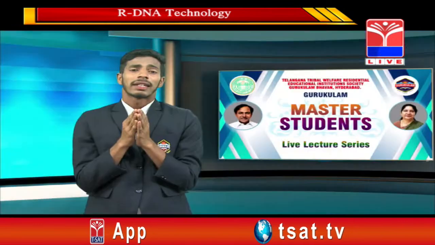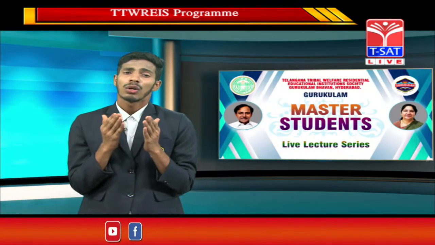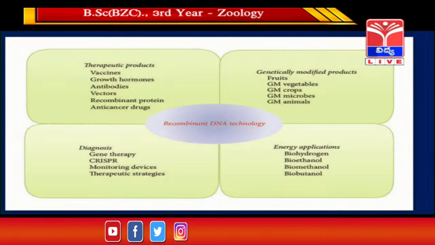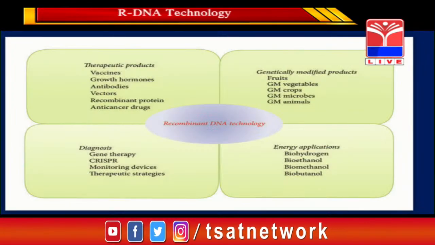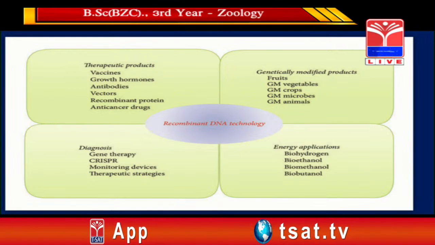Recombinant DNA is also helpful in the production of therapeutic products like vaccines, growth hormones, antibodies, vectors, recombinant proteins, and anti-cancer drugs. And there are genetically modified products like fruits, vegetables, crops, microbes and animals.